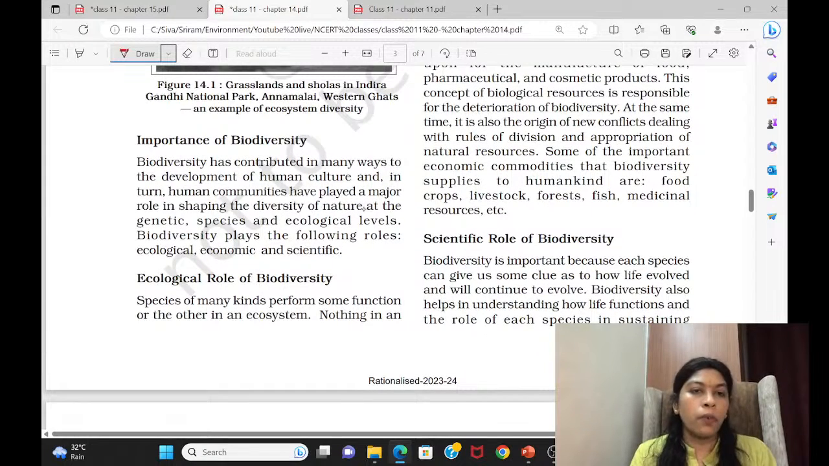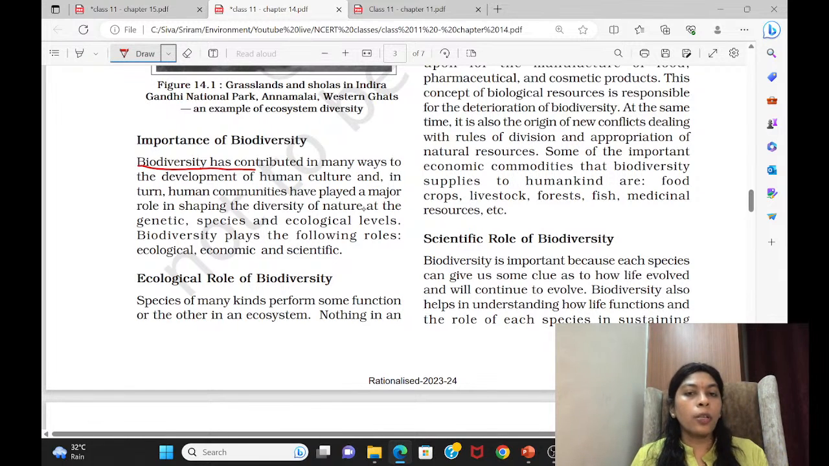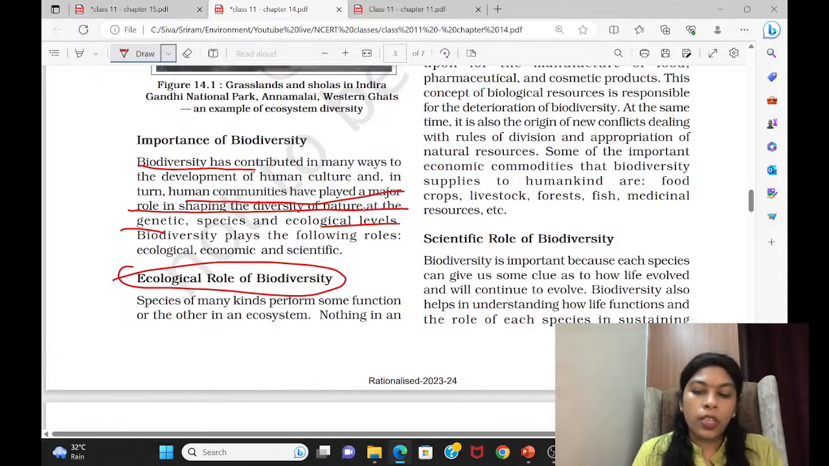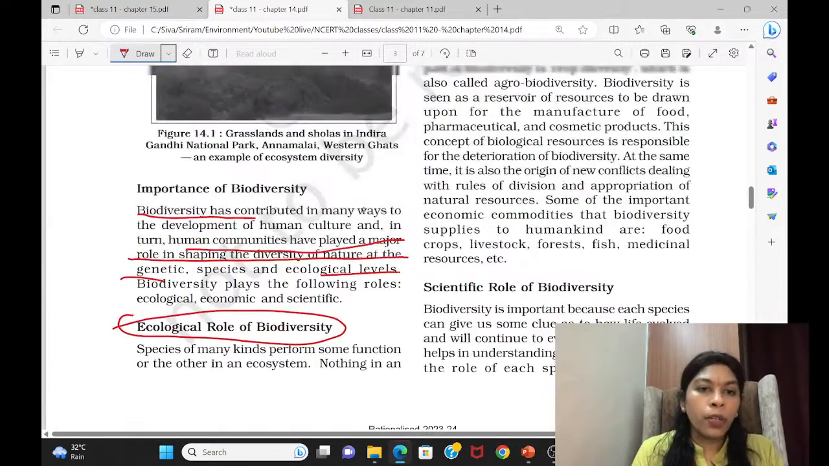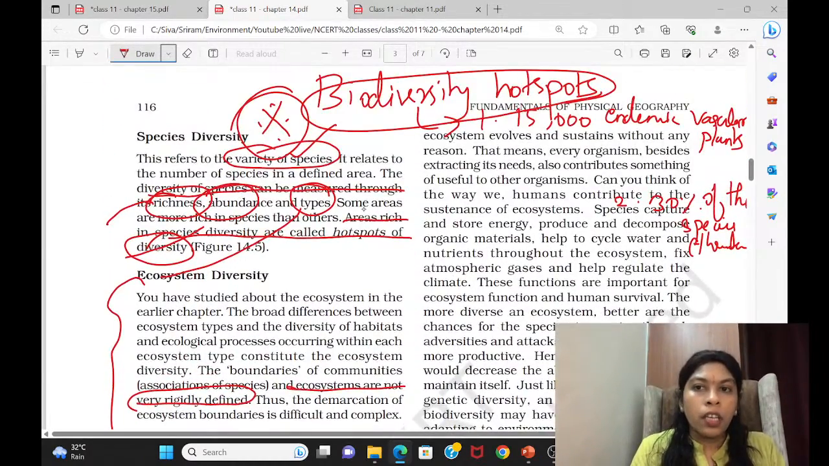Then come to the importance of biodiversity. Mostly they ask questions like, if a tree is removed from the forest, what will happen? What are the uses of the forest? In the same way you can note the importance of biodiversity. Biodiversity has contributed in many ways to the development of human culture, and in turn human communities have played a major role in shaping the diversity of nature, genetic and species. So these are the importance and ecological role of biodiversity. You can give it one reading and note the most important points. The ecological role of biodiversity means it performs many functions. Come to this section and see this.